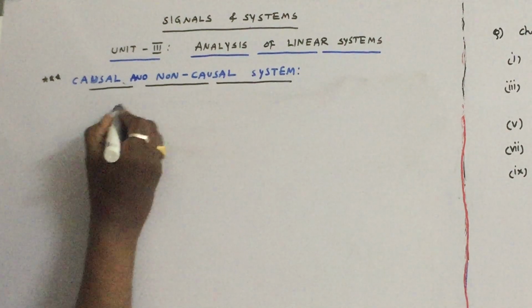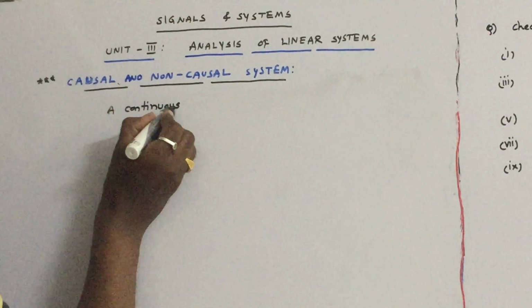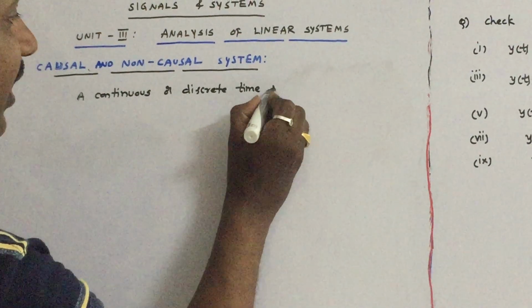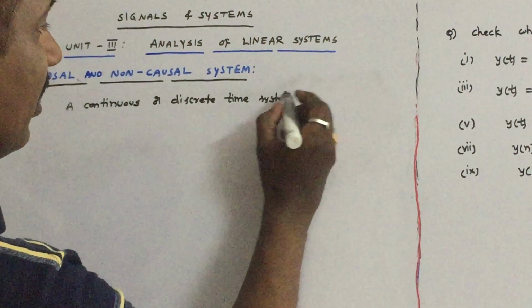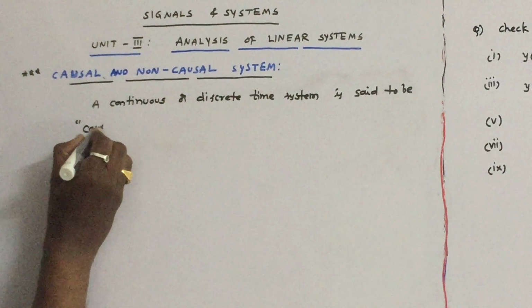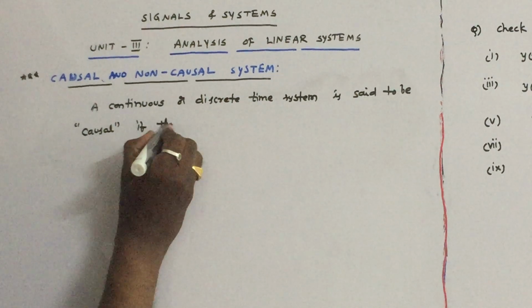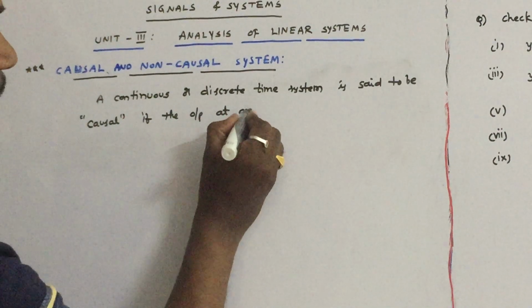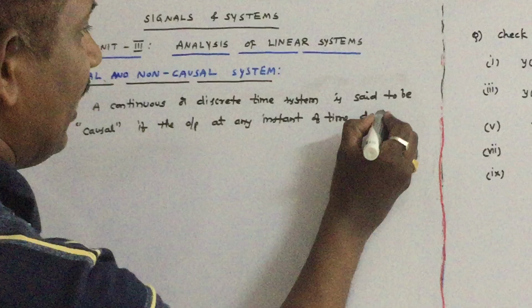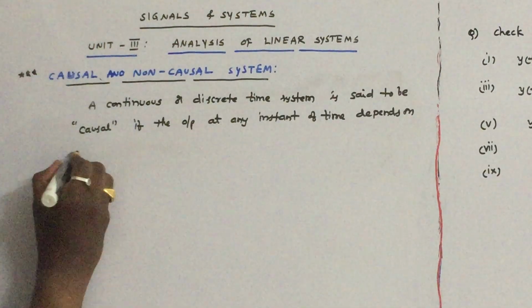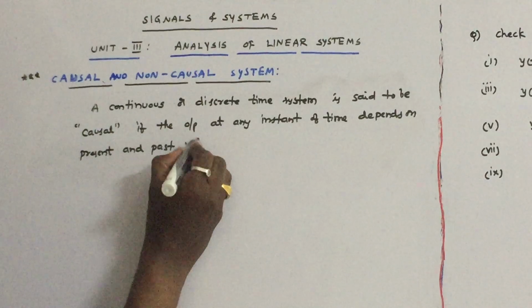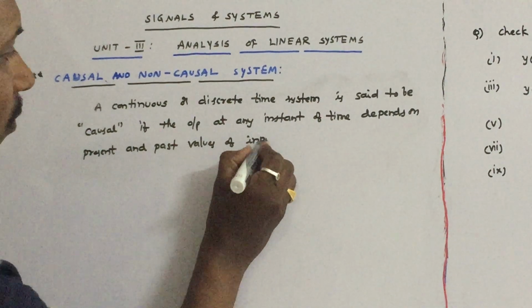A continuous or discrete time system is said to be causal if the output at any instant of time depends on present and past values of input.